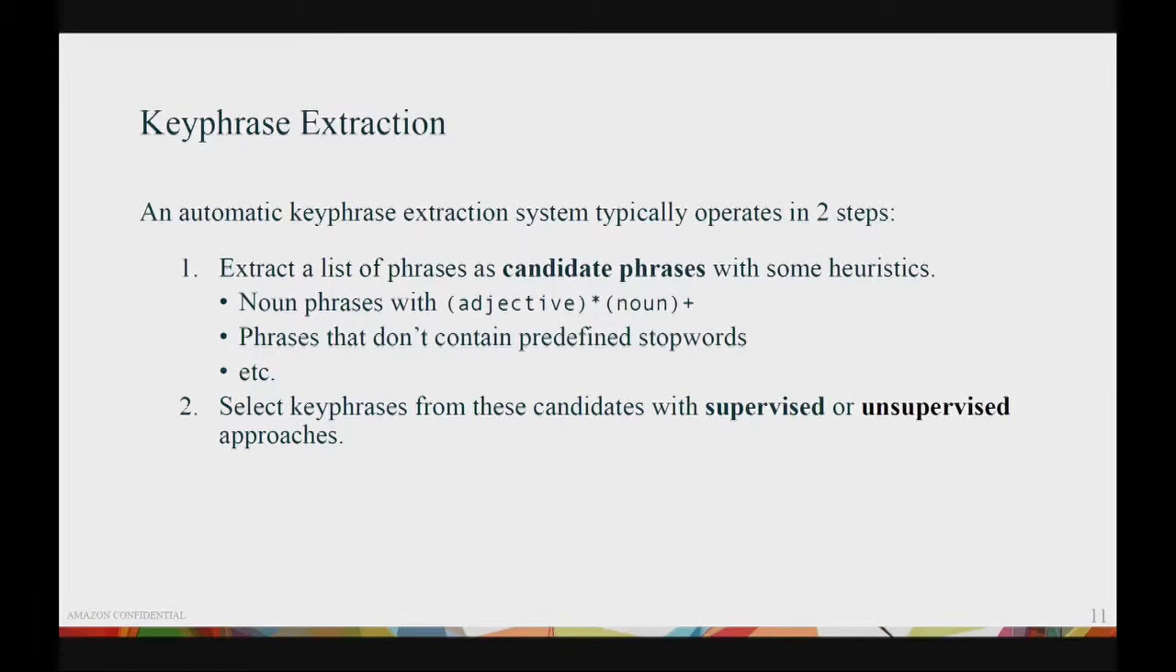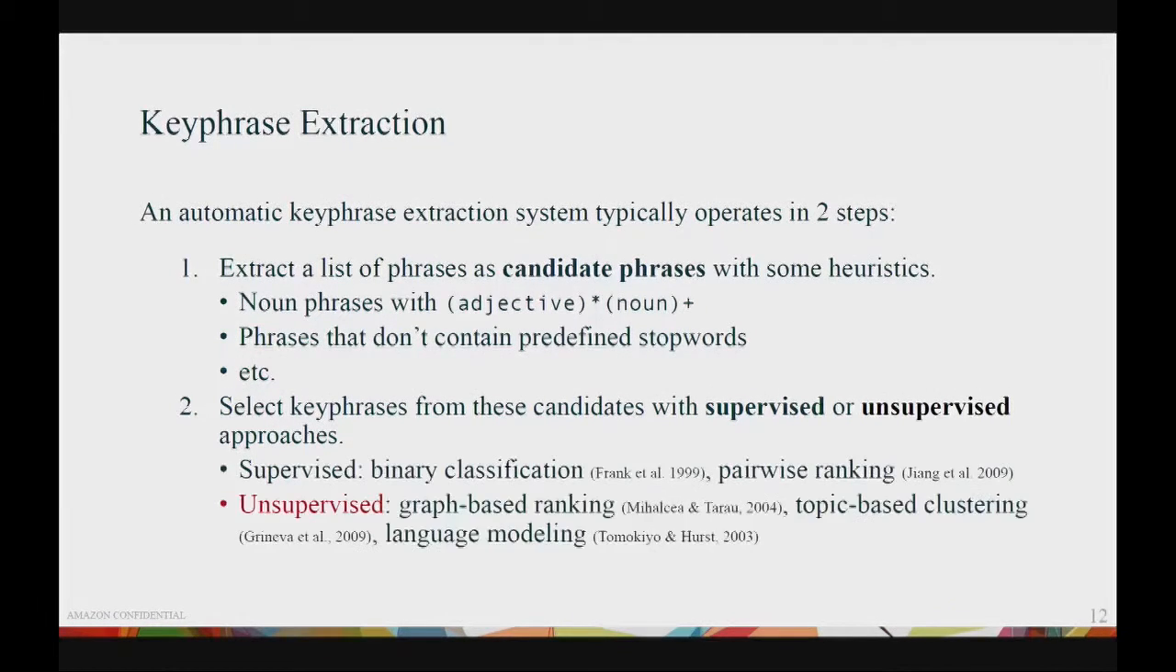For the second step, which is the focus of this talk, both supervised and unsupervised approaches have been used. In the supervised case, the question of whether a candidate is a good keyphrase can be cast as a binary classification problem. There are also efforts on pairwise ranking, and the idea is to learn a model to compare two candidates, and then finally, the ranking of keyphrases can be obtained by aggregating all these pairwise comparisons.